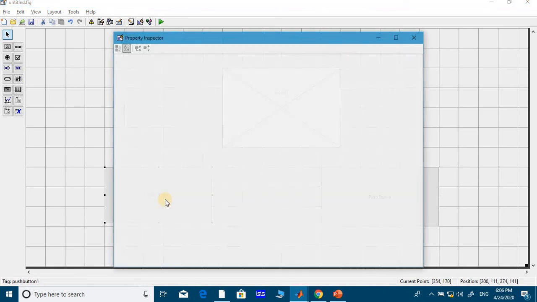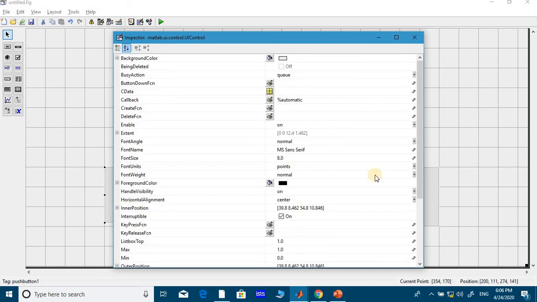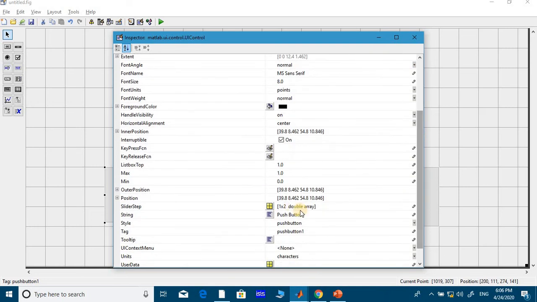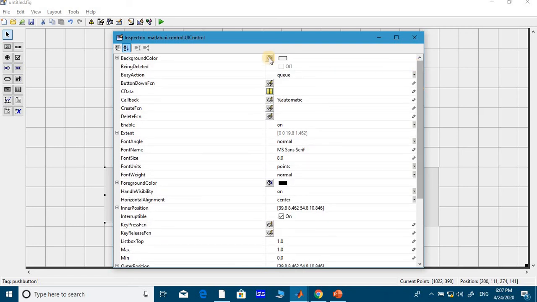First you need to edit, so come to here. First you edit text. So first push button I need to make it generate sinusoidal as usual. Yesterday's class, I mean last class, generate sine signals. And you put some color for eye catching.